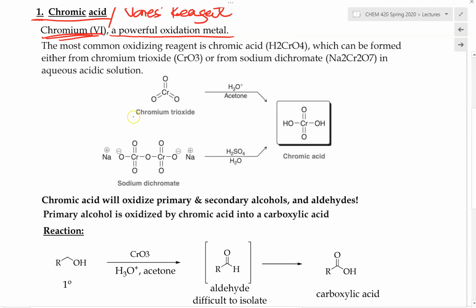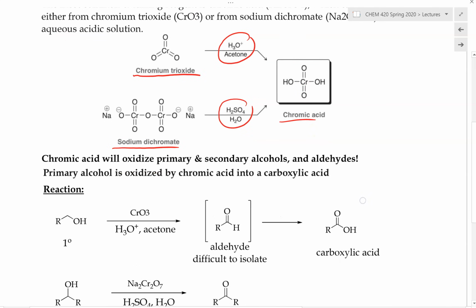And so there are several ways we can prepare this chromic acid. We can start with chromium trioxide, reacting this with acetone and water to convert it into chromic acid. Or we can also start with sodium dichromate and mix that with acid and water, and that will also produce chromic acid. So these are two different ways to prepare chromic acid, and this method is known as the Jones reagent.